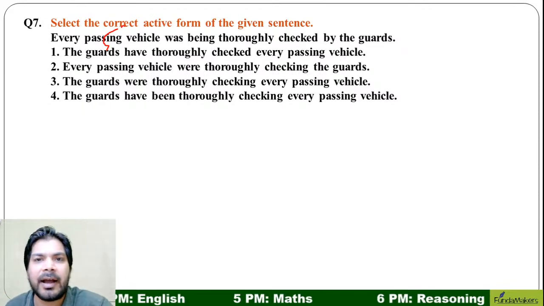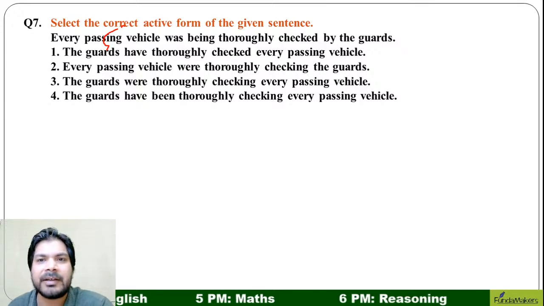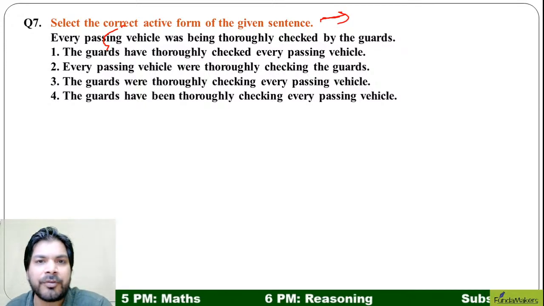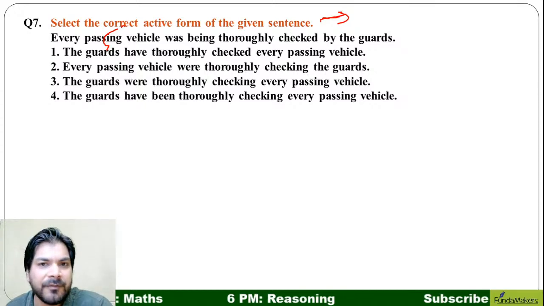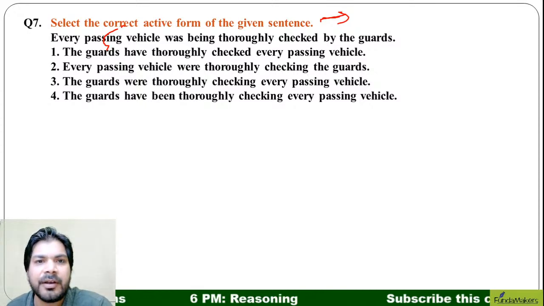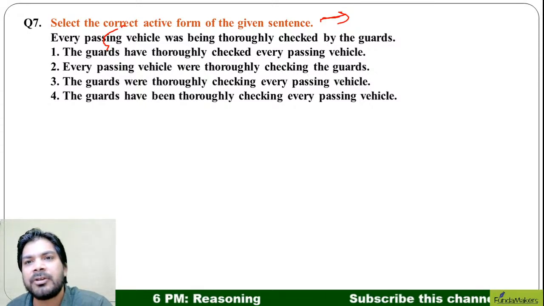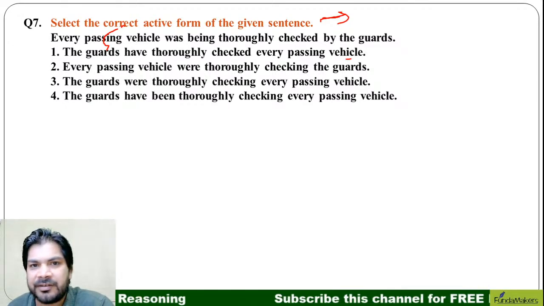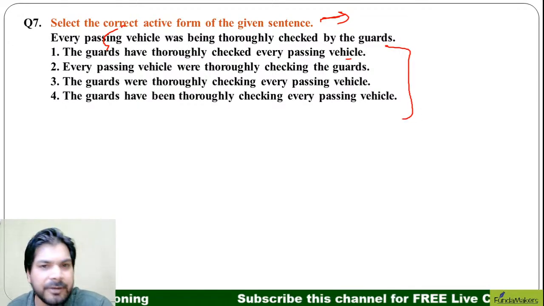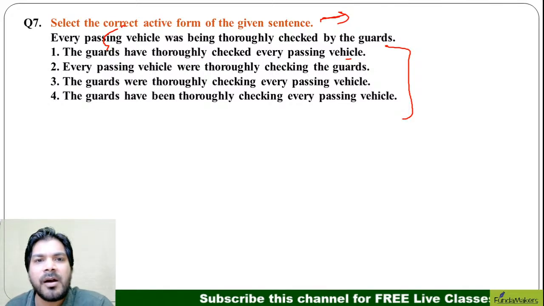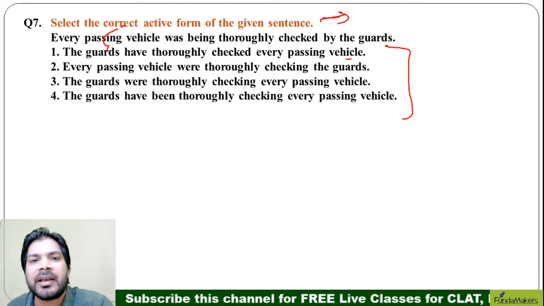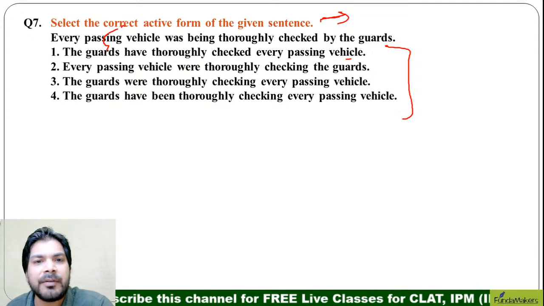Select the correct active form of the given statement. Active form means the first form of speech. Every passing vehicle was being thoroughly checked by the guards. Read these statements and tell me the right answer, ladies and gentlemen. Every passing vehicle was being thoroughly checked. That means the guards were thoroughly checking every passing vehicle.